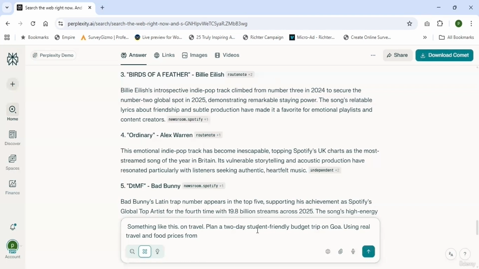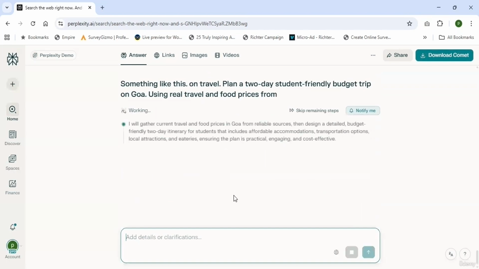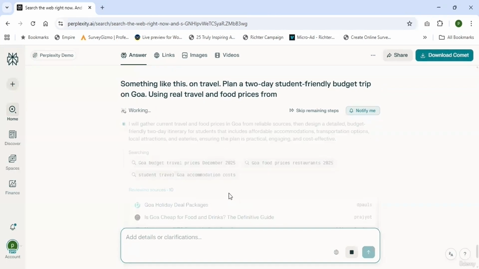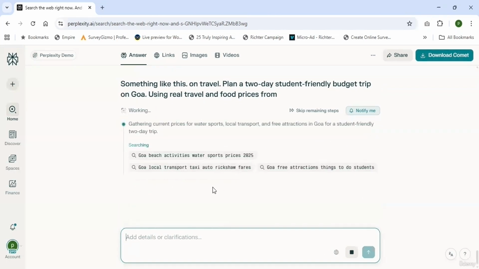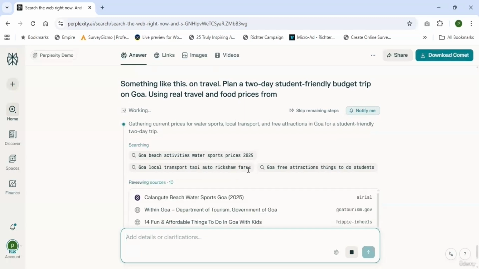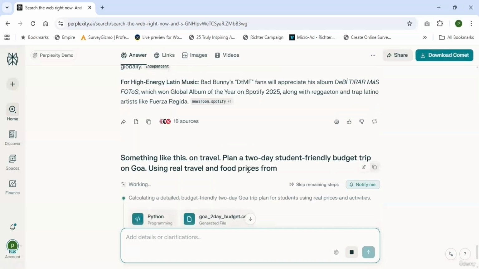Here I'm using Goa. You can check with Singapore, US, Russia, wherever you want on the globe. That will generate real-time data by using deep research on the web. It helps you make a plan before traveling anywhere in this world. So when you are following these large language models, you can cross check with multiple large language models that helps you get accurate results.